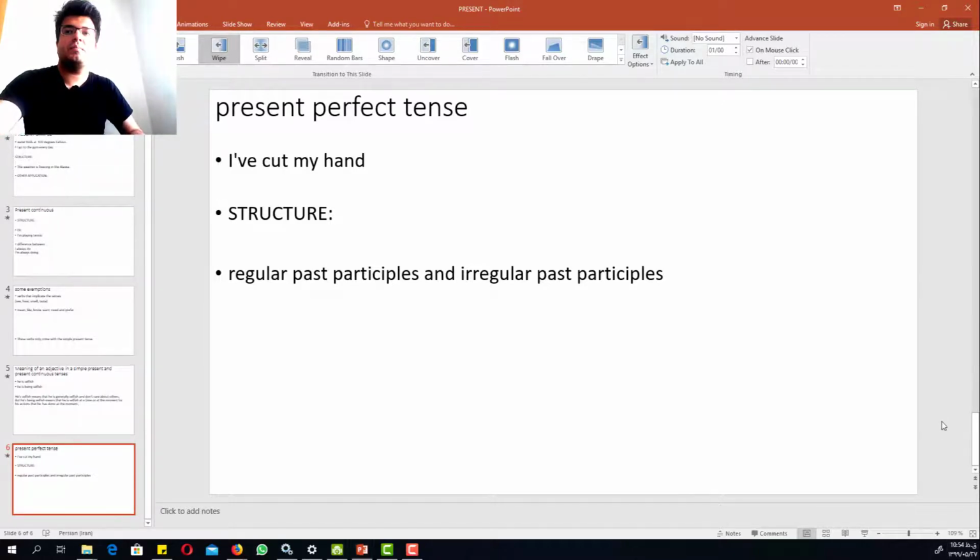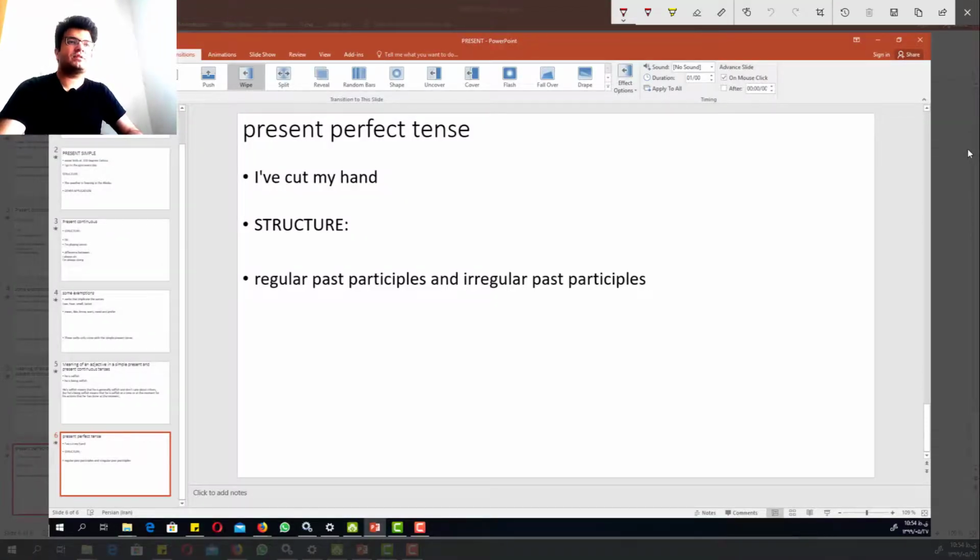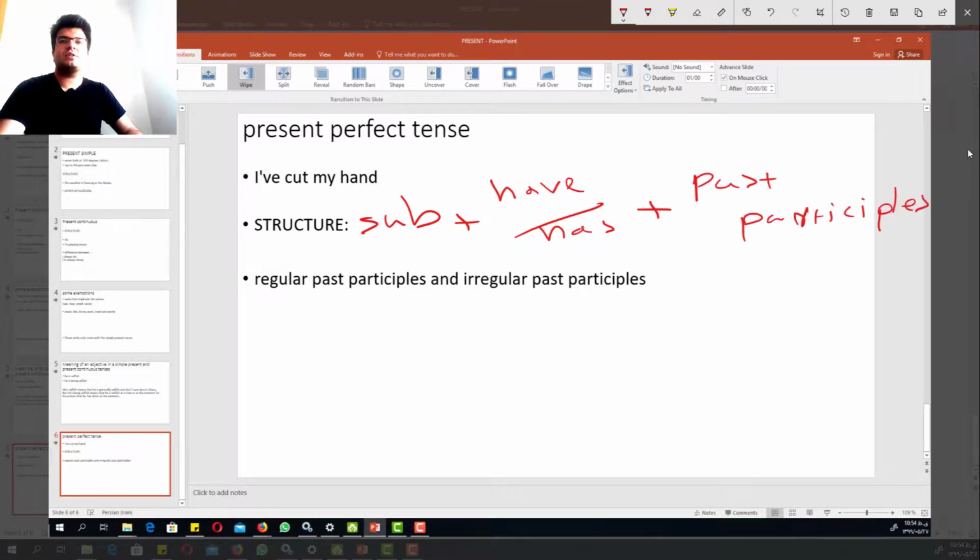Okay, so let's talk about the structure. How can we make the present perfect? To make the present perfect, after the subject, we use have or has plus the past participle. Past participles, abbreviated PP, are the third form of the verbs.